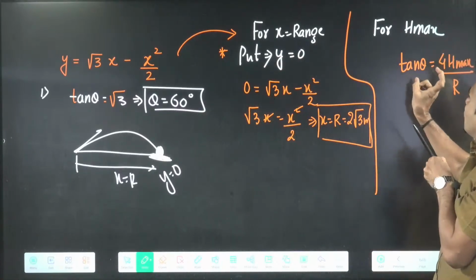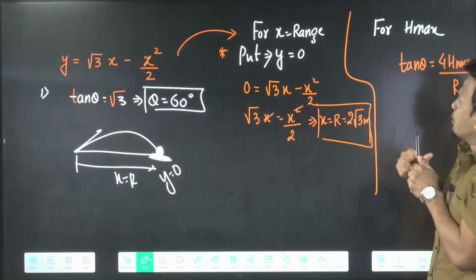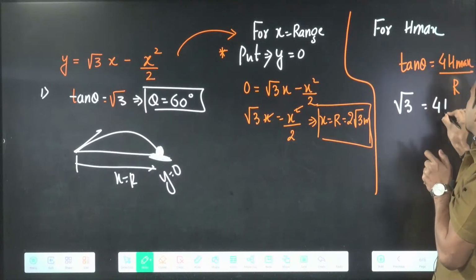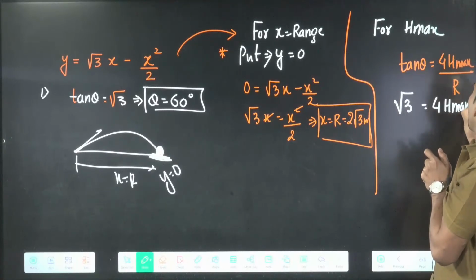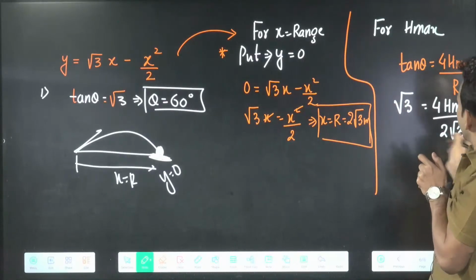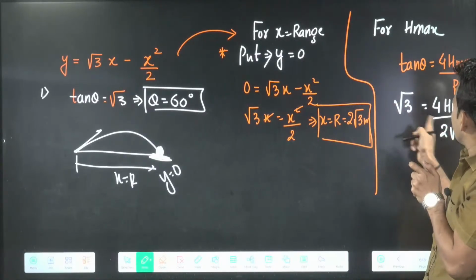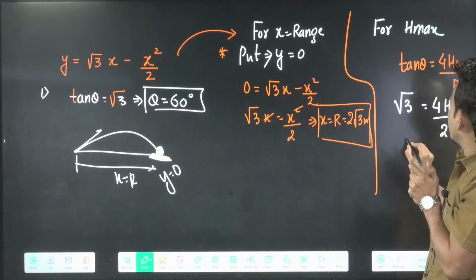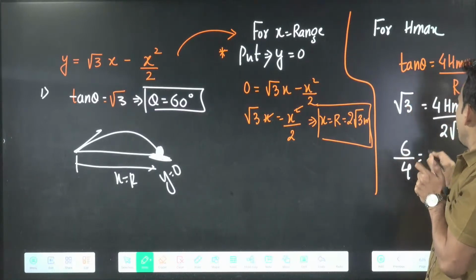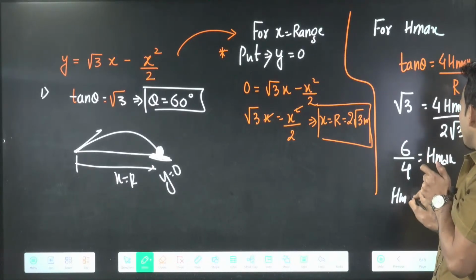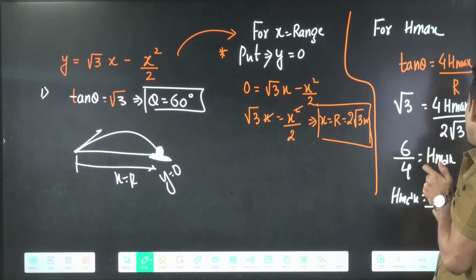For example, in this question, tan theta was how much? Root 3. This will be equal to 4h max by r. And what is our r? R we calculated, sir, 2 root 3. Now from here you can cross multiply. So root 3 into root 3 will become 3, 2 into 3 will become 6 by 4. That is h max, 3 by 2. 3 by 2 means 1.5 meter.